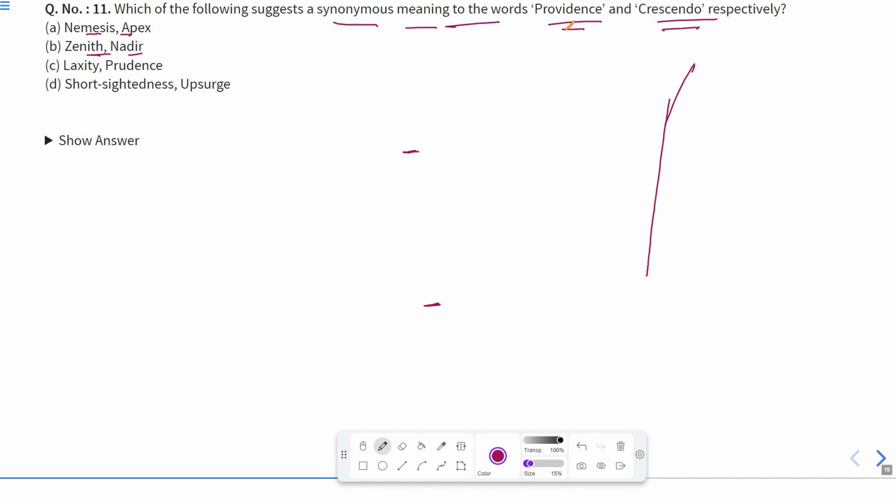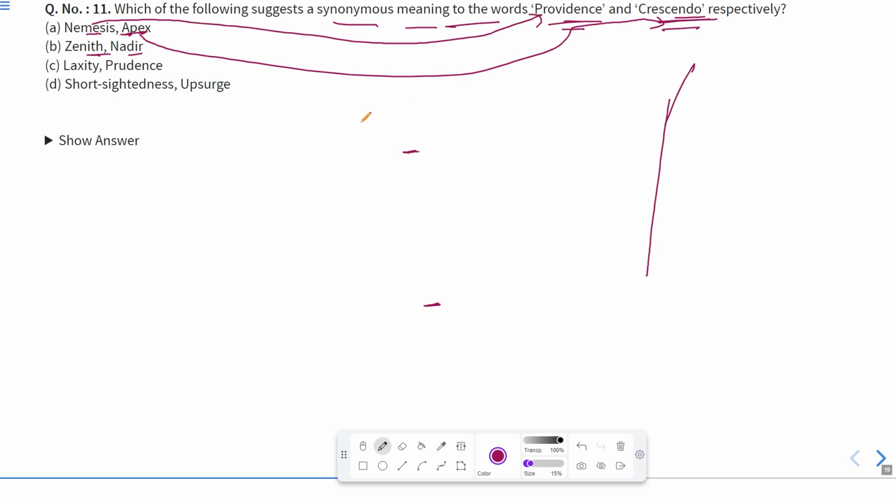So zenith can be the meaning of crescendo but not providence. Okay, so we have to choose the meaning respectively. It means the first should be the synonym of providence and another should be the synonym of crescendo. Now apex is actually the synonym of crescendo. Okay, so obviously nemesis must be the synonym of providence. Yes, of course, nemesis is the synonym of providence.